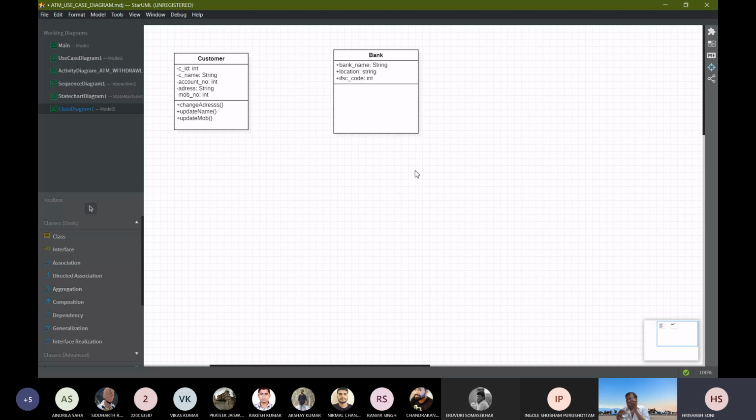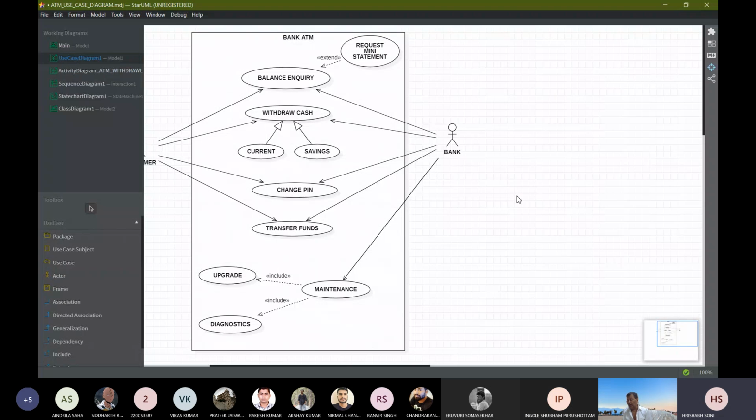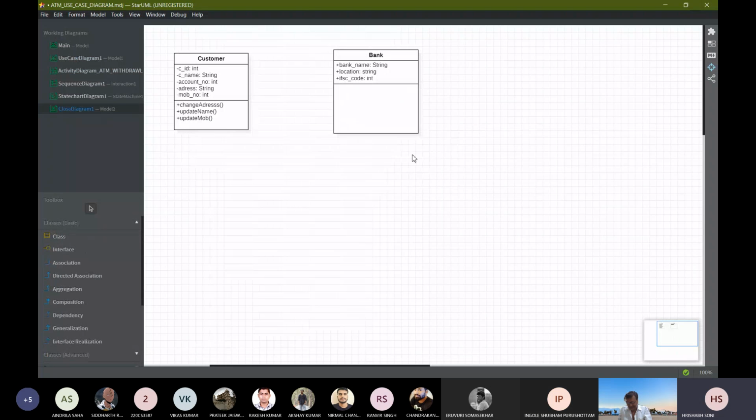Anybody else? From use case, or from activity, or from the state chart, or from the sequence diagram? You have so many diagrams in your hand. Nirmal Panda, yes. How do you get these names? Sir, from the activity diagram.